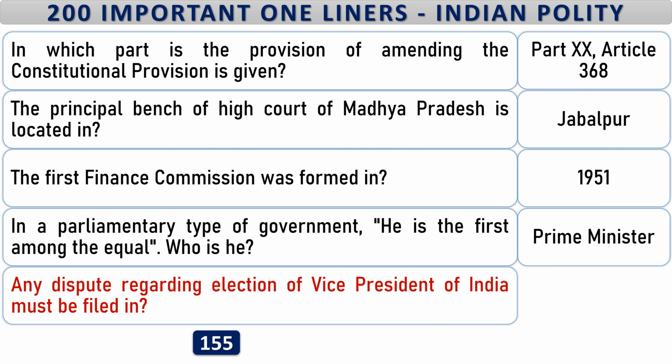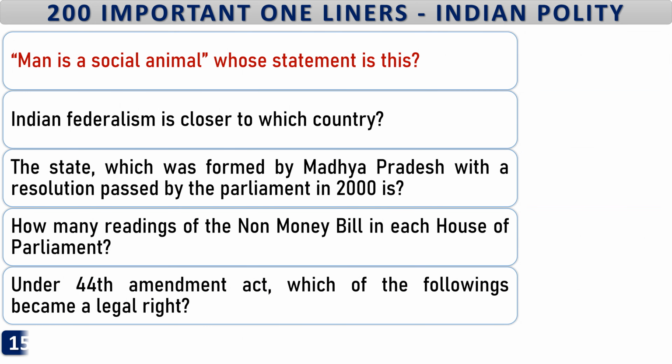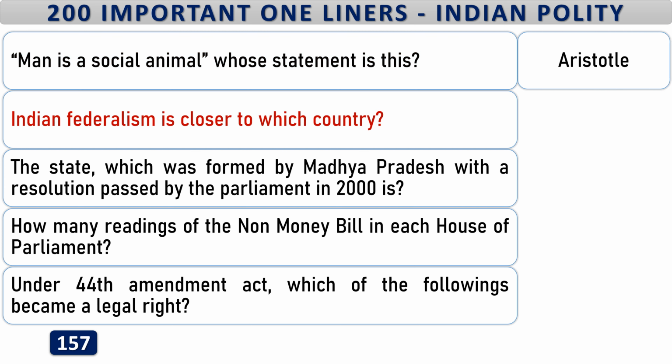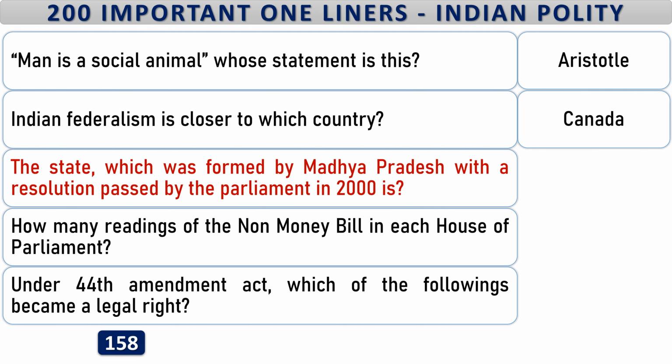Any dispute regarding election of Vice President of India must be filed in the Supreme Court. Man is a social animal. Whose statement is this? Aristotle. Indian federalism is closer to which country? Canada. The state which was formed from Madhya Pradesh with a resolution passed by the Parliament in 2000 is Chhattisgarh.